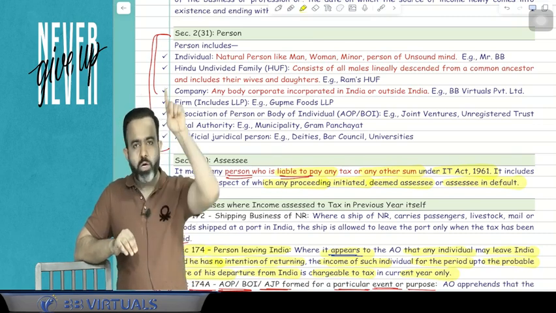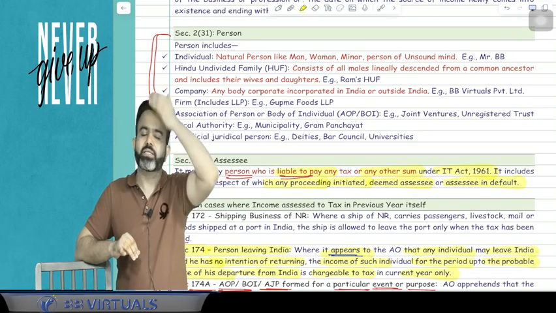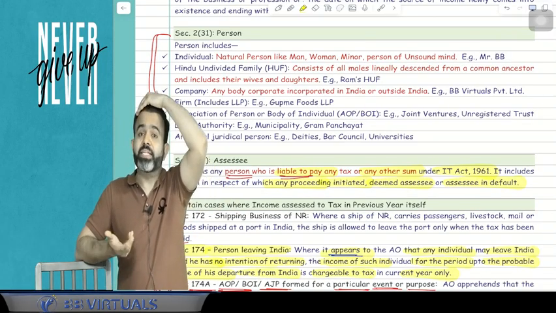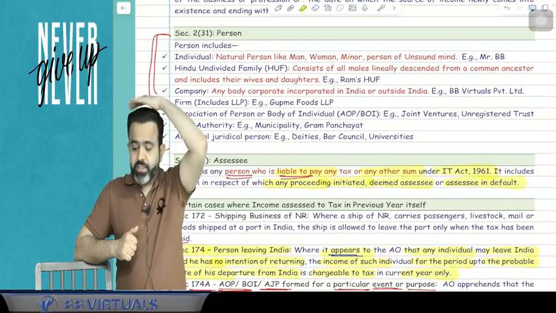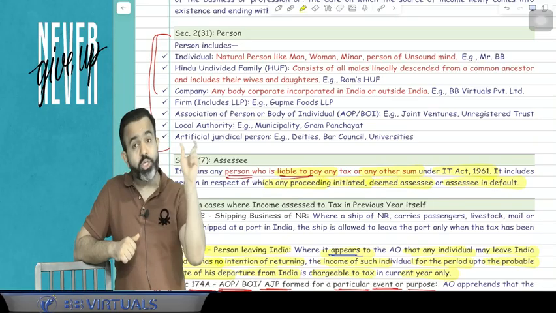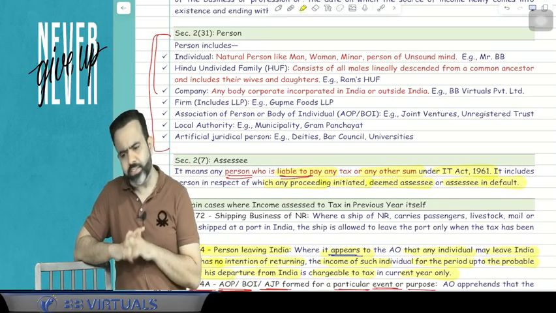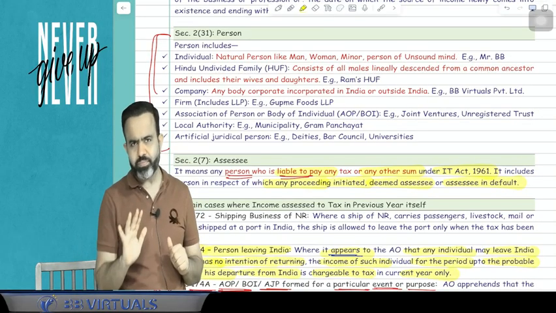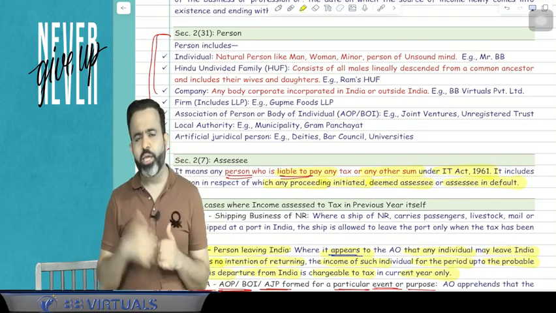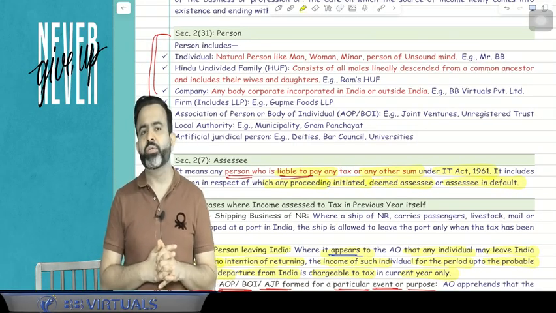If anything is not covered in the above six, that person is known as the artificial juridical person, like a temple, that is deity, like Tirupati Balaji Trust. Or a bar council, or a university, colleges, that is covered in the artificial juridical person. So guys, there are 7: individual, HUF, AOP BOI, company, partnership firm, local authority, and artificial juridical person.